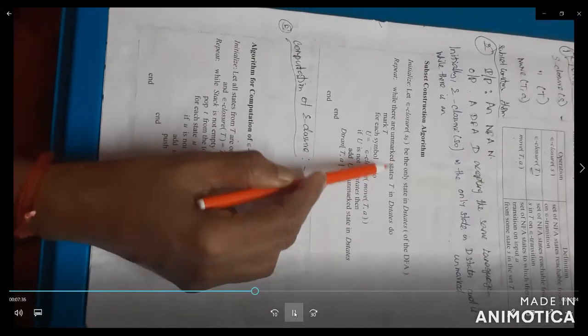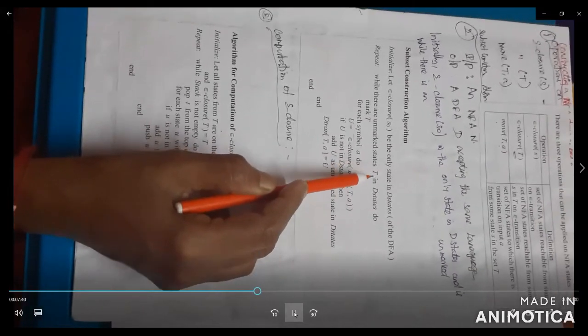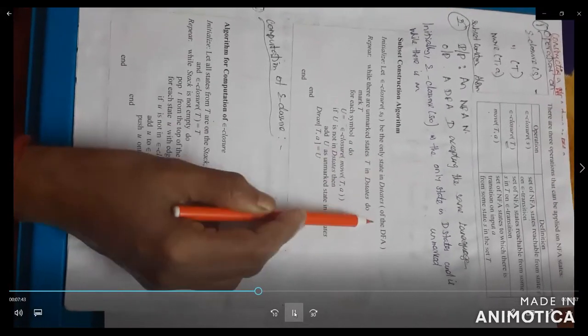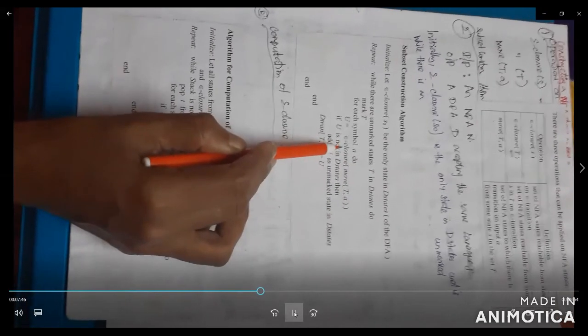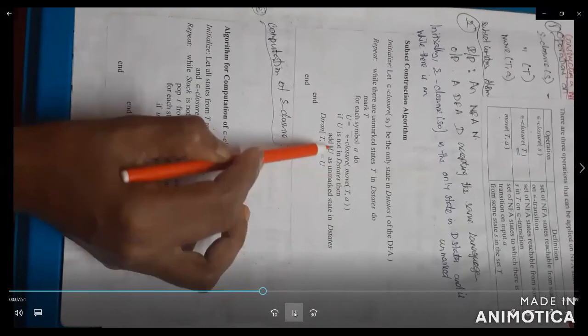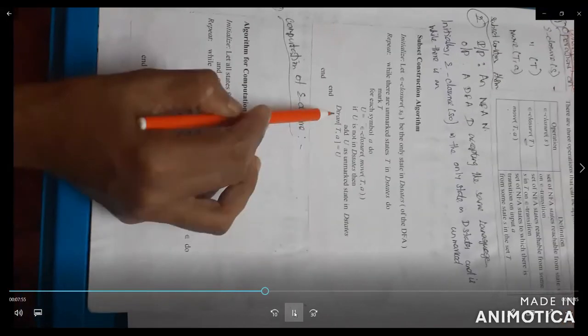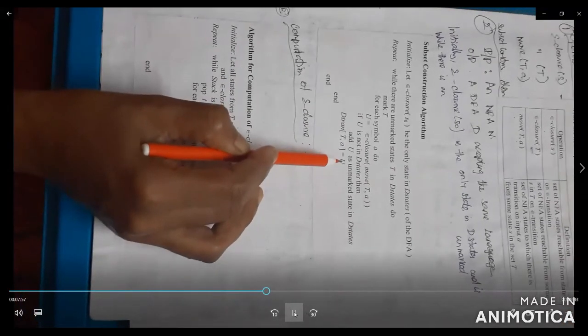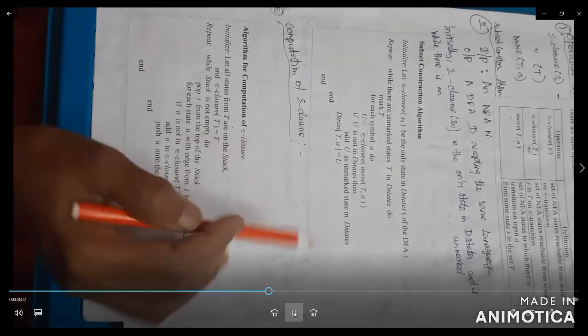You have to construct every state, capital A, based upon the input symbol, by checking move of A comma a. After that you check the empty transitions along with the input symbol a, and add them, then you can form the new states. The new state is marked as U, the unmarked state. So you have to follow the algorithm for the given problems.